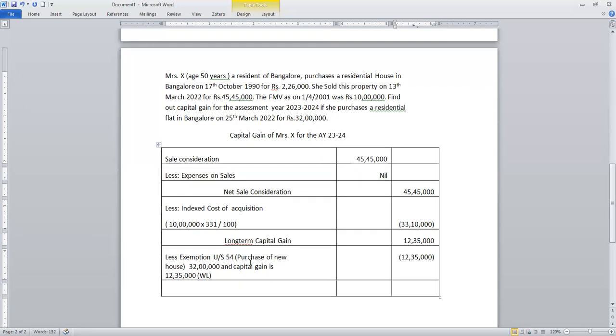That is the answer. I hope you understood the exemption under section 54 clearly.